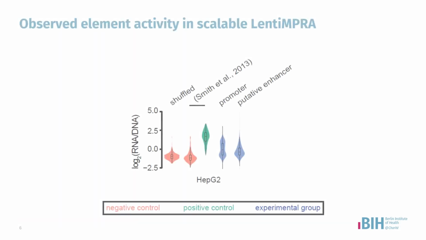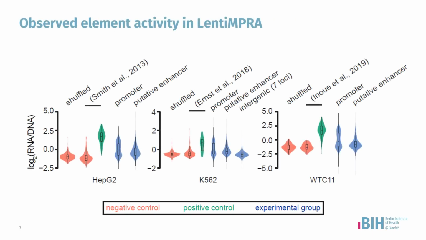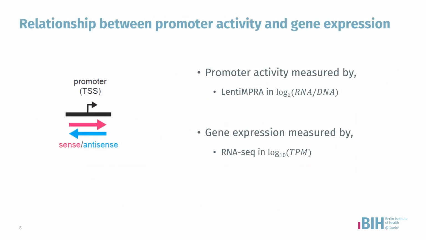Upon completion of our lenti-MPRA in HepG2 cells, we observed that the distribution of element activity score on the y-axis was strongly divergent between positive and negative controls, with promoters and putative enhancers spanning the range in between both extrema. And this trend was also observed in K562 and WTC11 as shown in this figure, thereby confirming that our scalable lenti-MPRA technique works. And now it's time for further analysis.